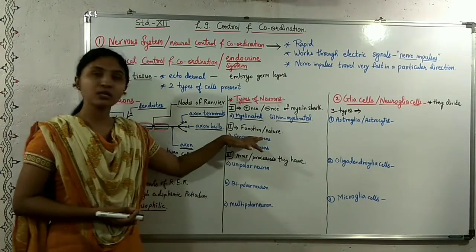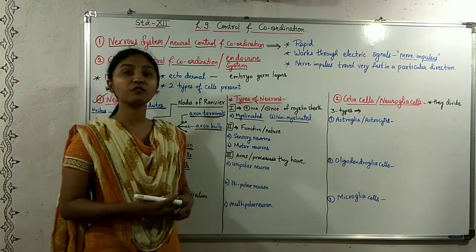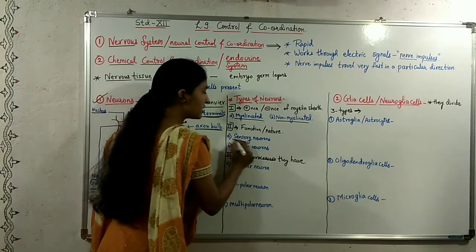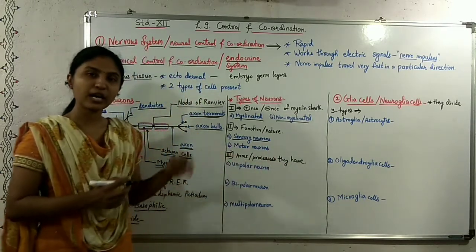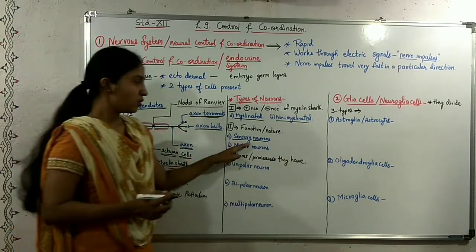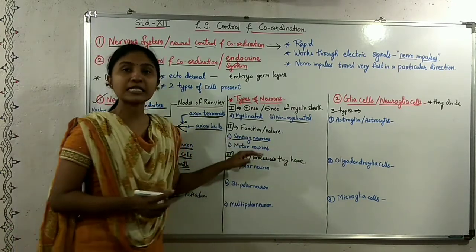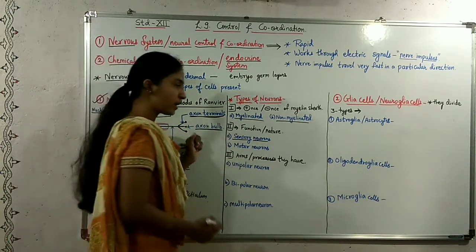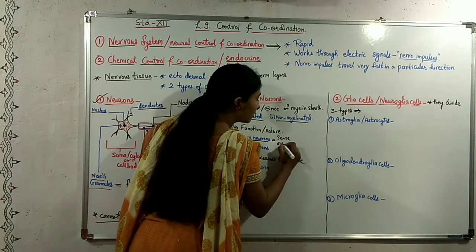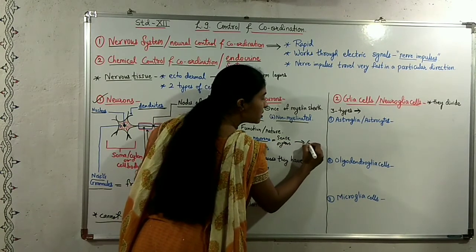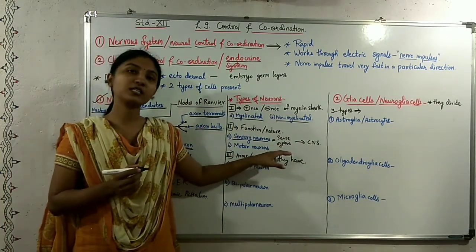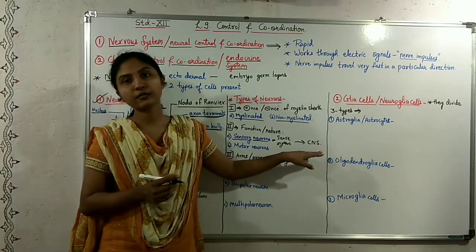The next type is classification on the basis of the functions they perform, and there are two types. The first is sensory neurons. These sensory neurons take the nerve impulses from the sense organs to the central nervous system.